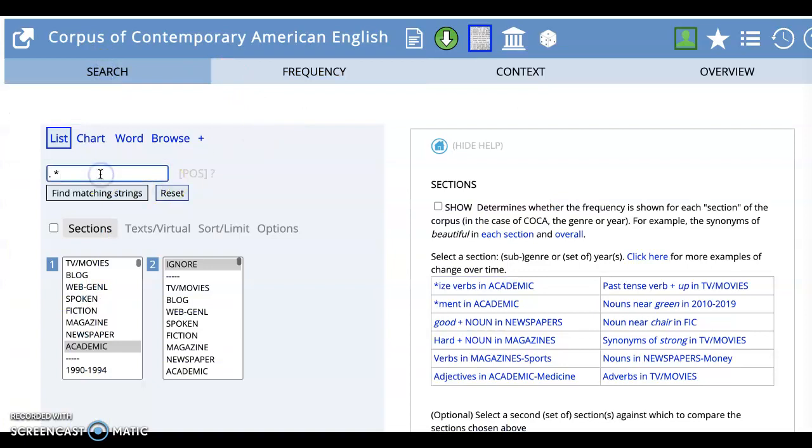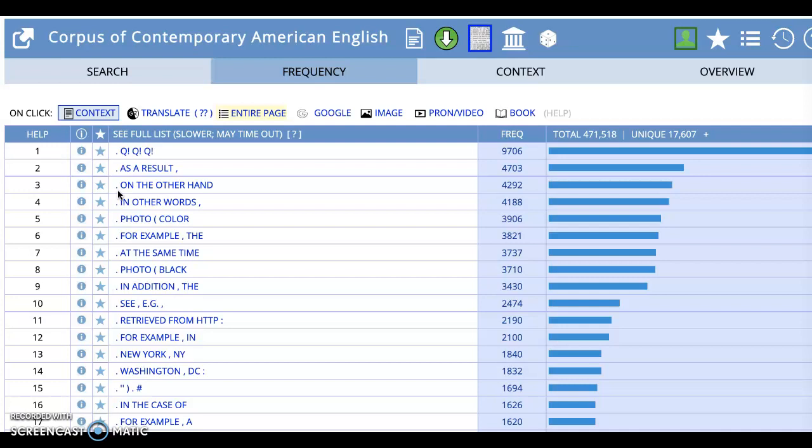Therefore, these are the things which start sentences in academic prose. If we want to see what sorts of four-word chunks occur at the beginning of sentences in academic prose, we can look at that, and that will show us the four-word phrases. And you'll notice that the comma here and the comma here, etc., they are one of the four asterisks, the last obviously, so punctuation marks count there.